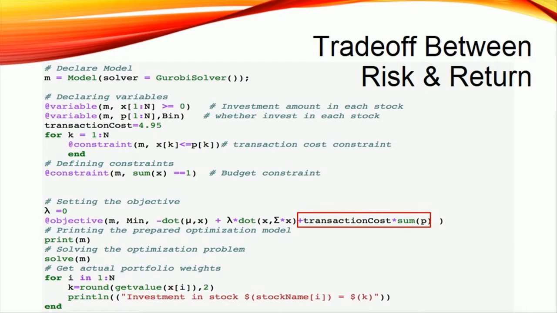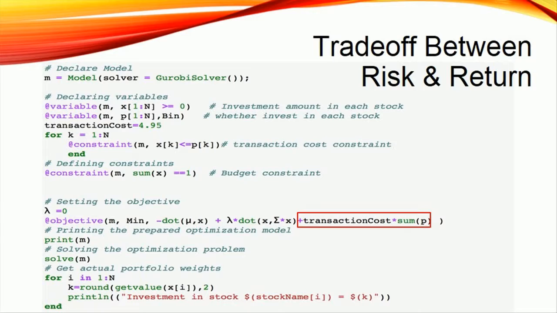Then, the model that was introduced in class, which takes both risk and return into consideration, will be utilized to optimize our portfolio and compared with the previous model. Different from the previous model, X here is the investment fraction in each stock, and the sum of X can only be 1. The expected return constraint will be eliminated, but the expected return will become a component of the objective value.